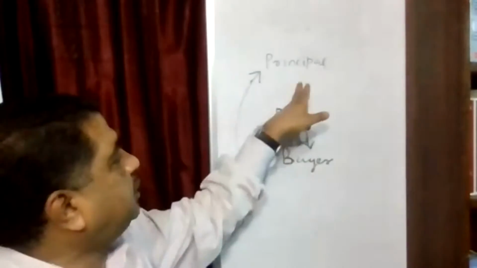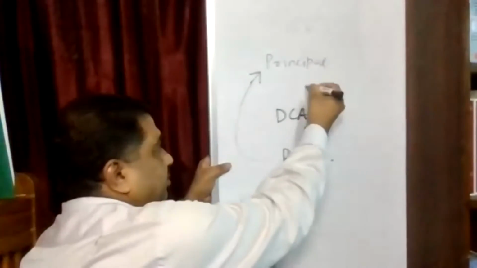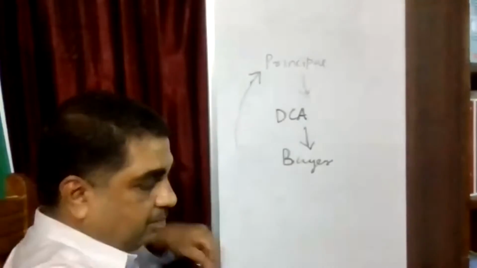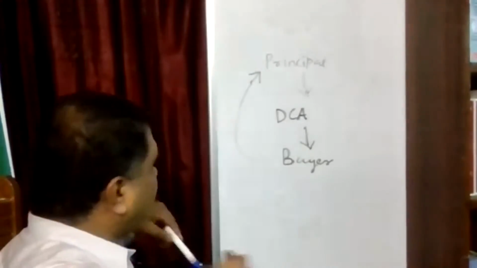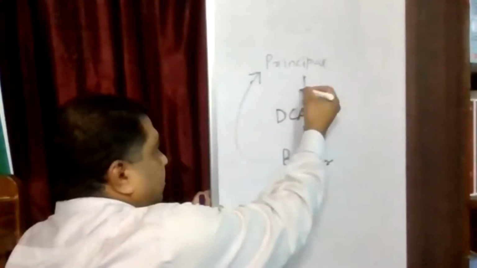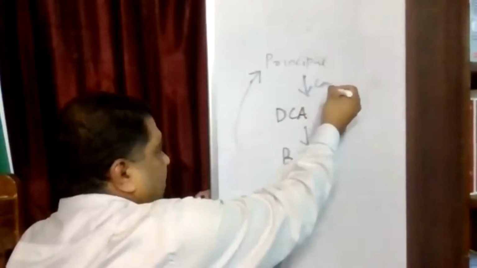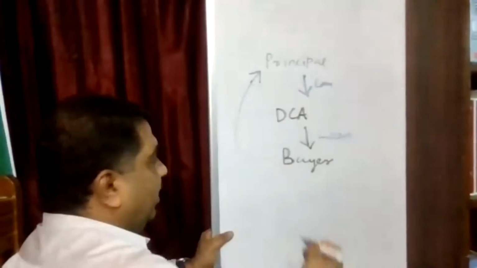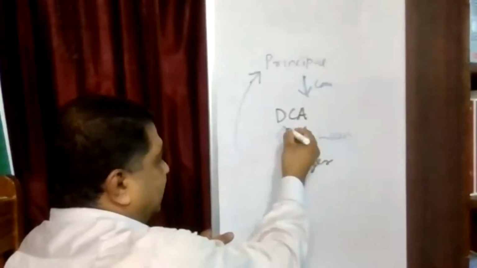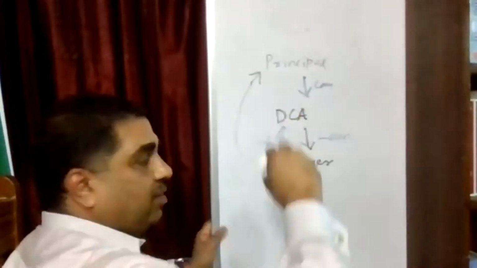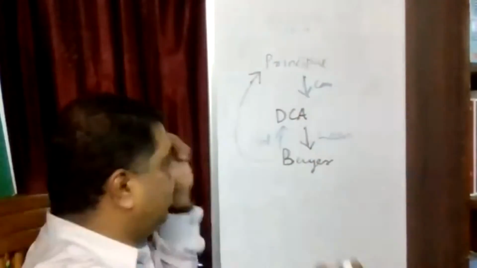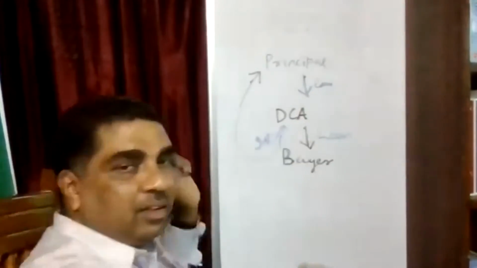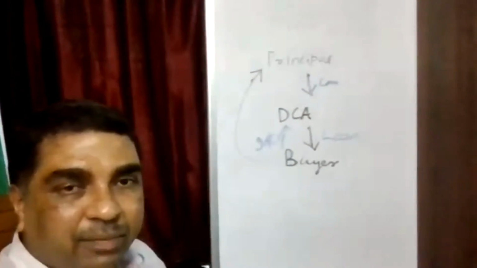Now, one thing is that principal must be paying some commission to this DCA. DCA is giving loan, and buyer is also paying some interest.